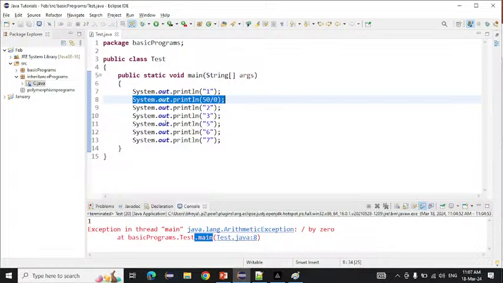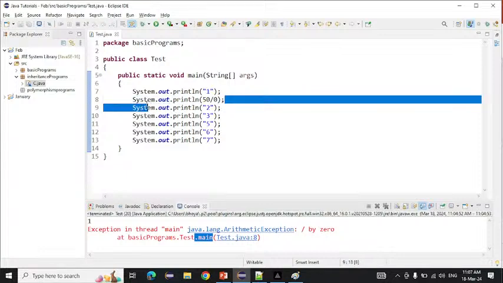And remember one thing, if an exception comes, we are not repairing that exception or removing that exception. Simply we will find alternative ways to handle that exception. We are only finding the alternative ways to handle that exception.